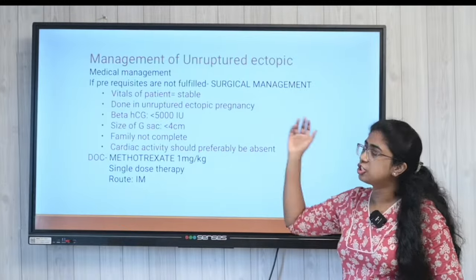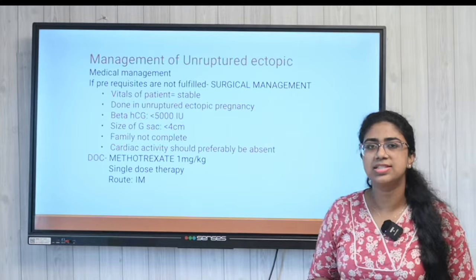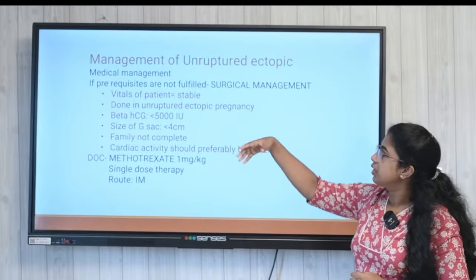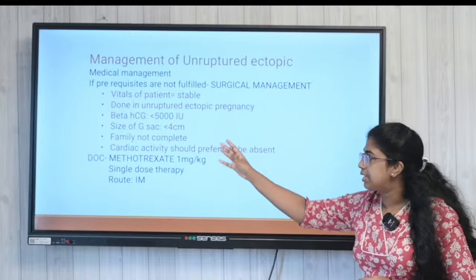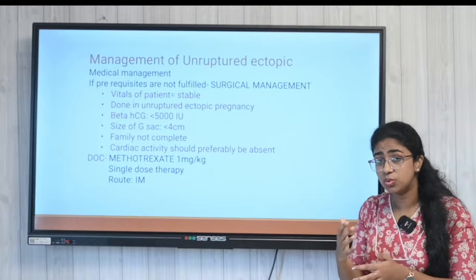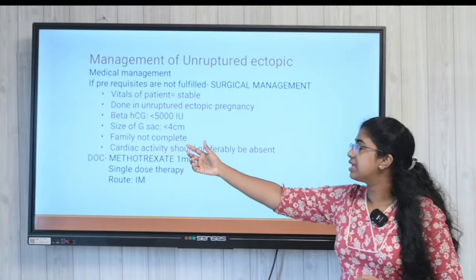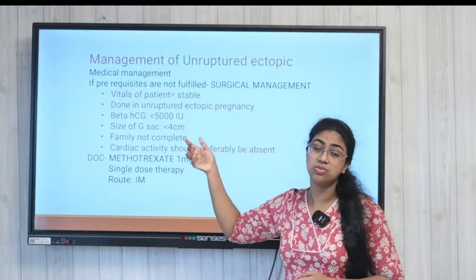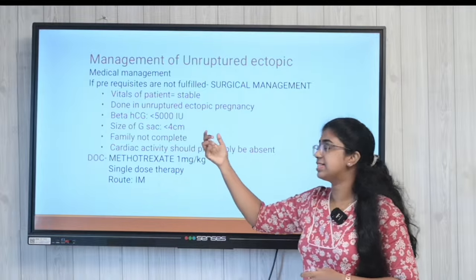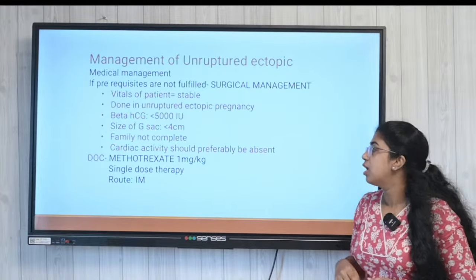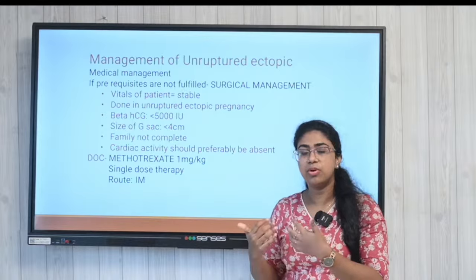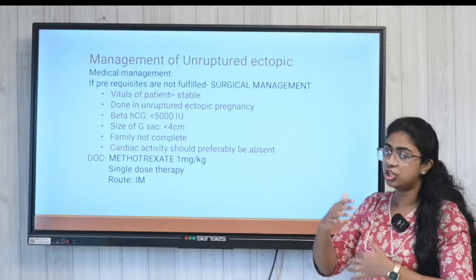Now, regarding the management of unruptured ectopic, I said it is going to be medical management. So, medically what are we going to do? If the vitals of the patient are stable, if it is an unruptured case, and if the beta HCG level is less than 5000 international units, the size of the gestational sac is less than 4 centimeters, or the family is not complete, we consider these things before choosing surgical or medical management.